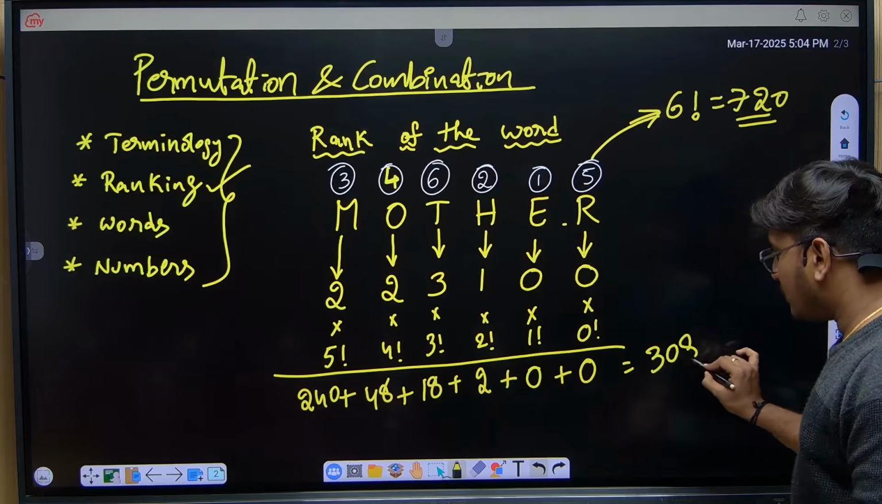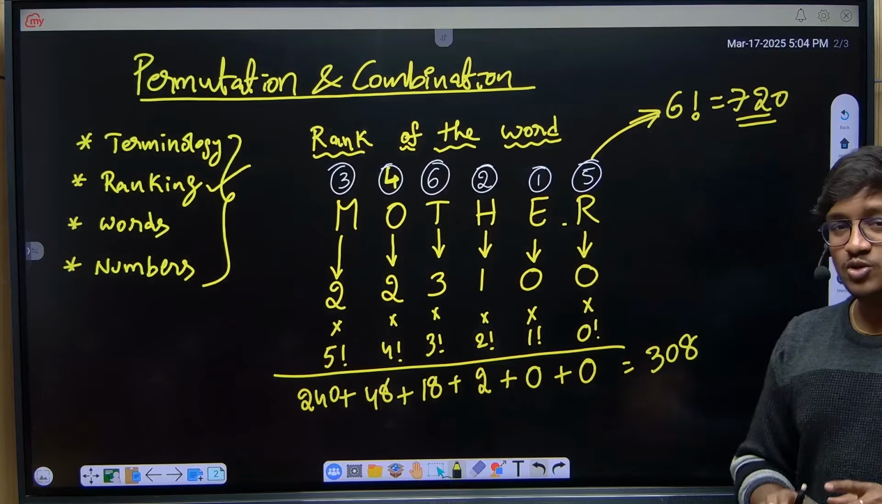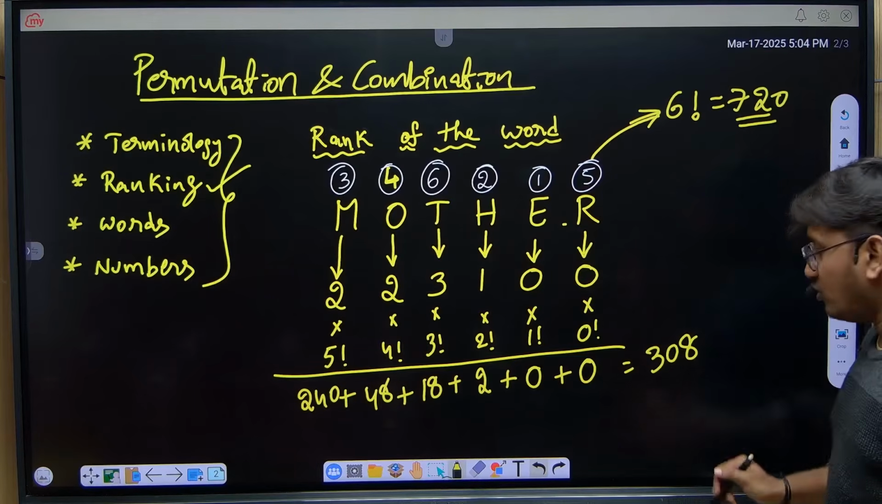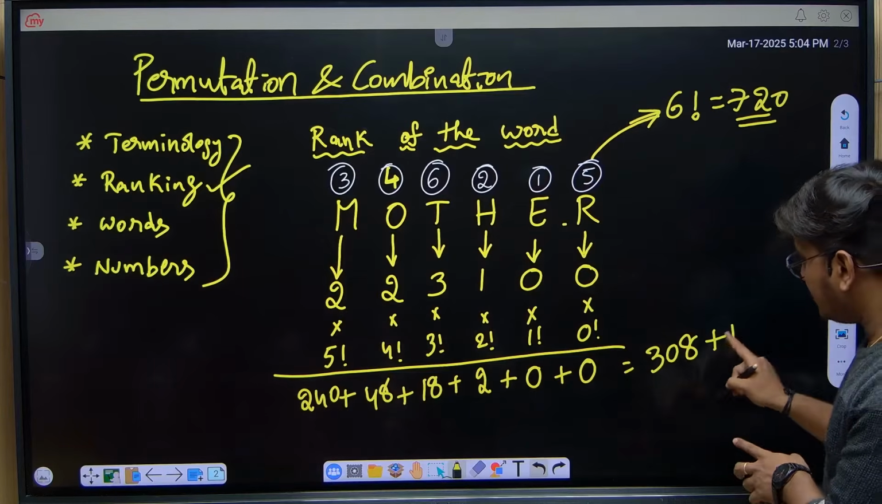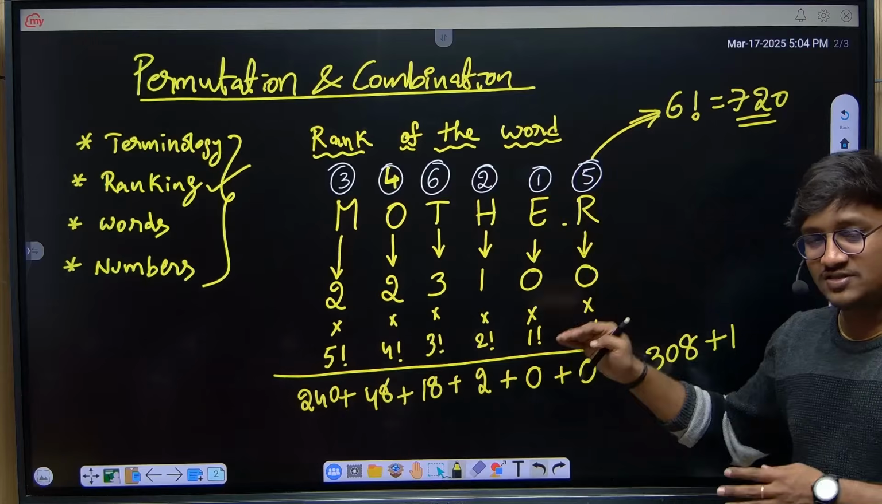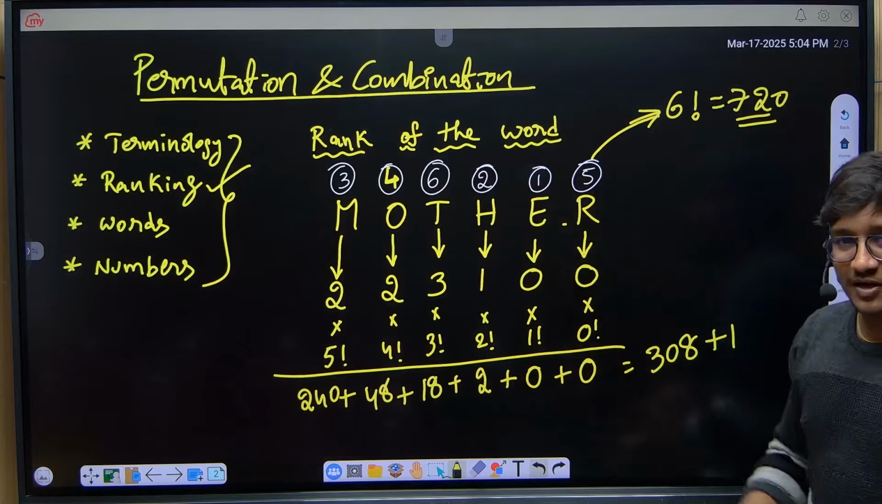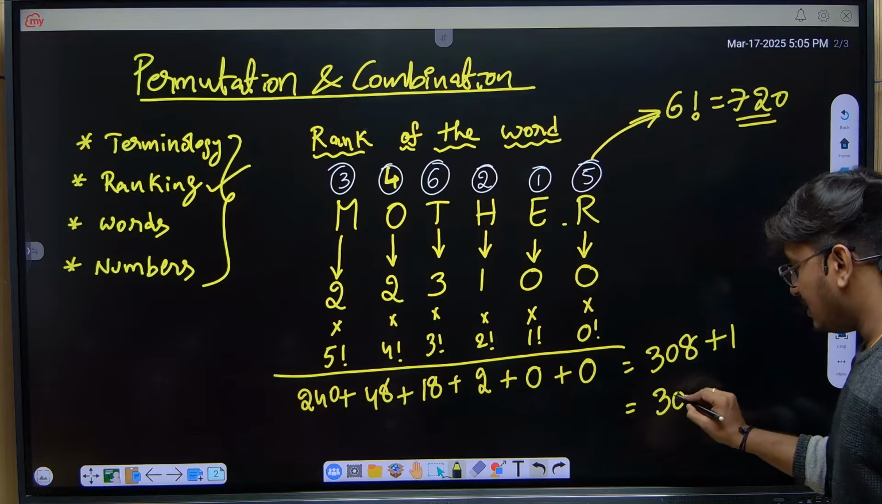So here we have 308 as the final value, but don't say that 308 will be the final answer. Don't forget to add plus 1 at the last. So 308 plus 1. This 1 you should indicate, this shortcut, whatever the process is applicable till the before combination of that exact word mother. So you have to add plus 1 at the last. So the final answer is 309.